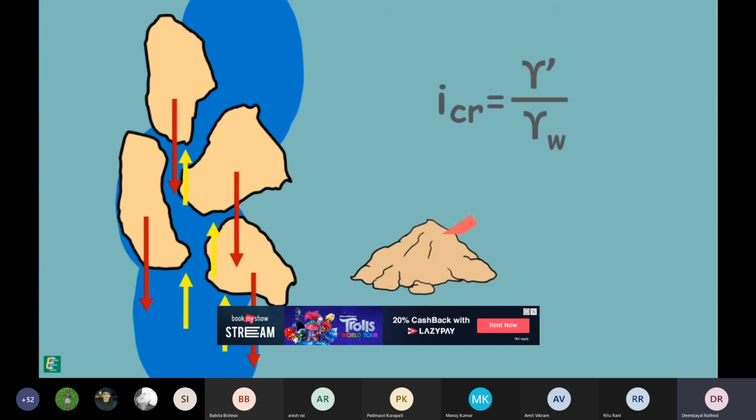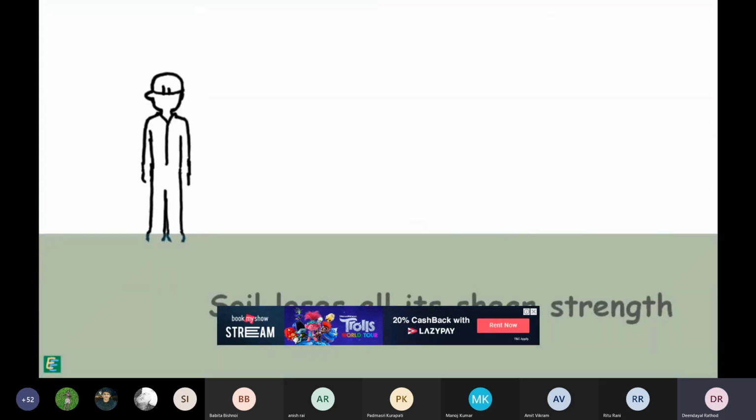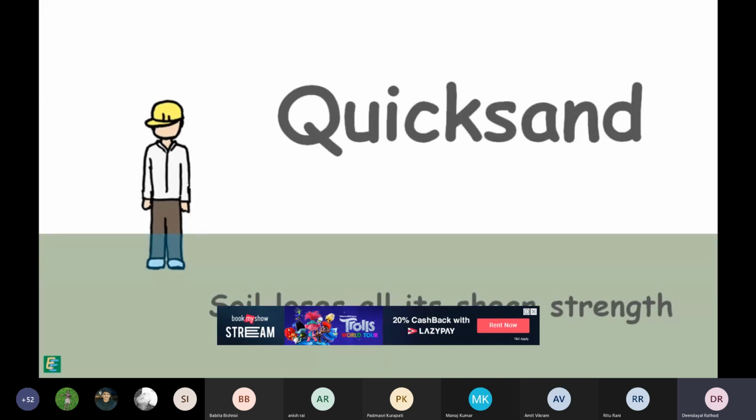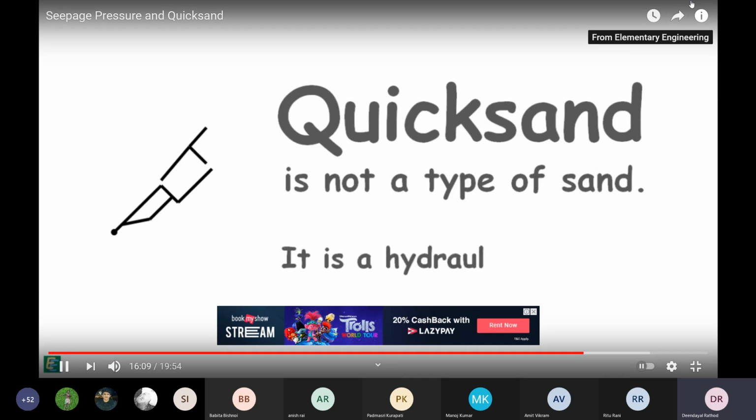Soil in such a state does not behave like a soil anymore, but behaves like a very viscous liquid. Soil loses all its shear strength and is no longer able to support any load. This phenomenon is called quicksand. Note that quicksand is not a type of sand. It is a hydraulic condition.